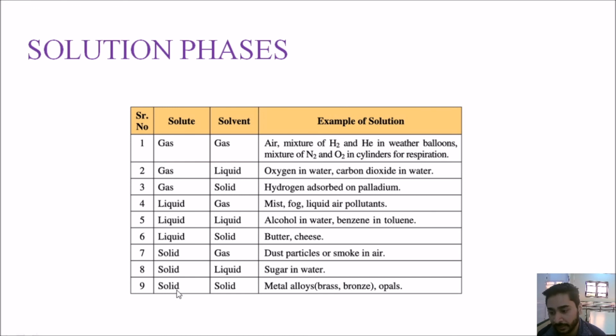And the ninth type is solid and solid, where you have metal alloys. What are alloys? We will study this later on in the chapter as well. Alloys are basically when you have metal, and that metal is in solid form, and you mix it with another solid substance like carbon, like any other metal. So whenever you have two solids like metal and any other solid element, when you mix them together, you have alloy. The substance is called alloy. So that is an example of solid in solid solution.